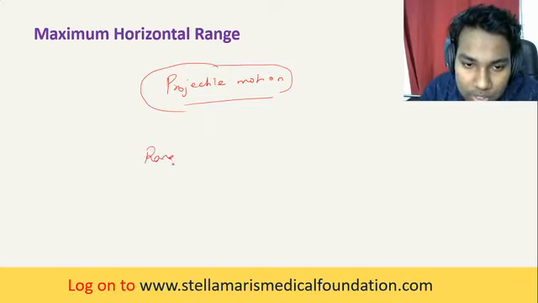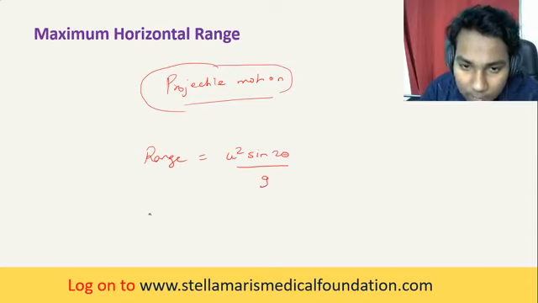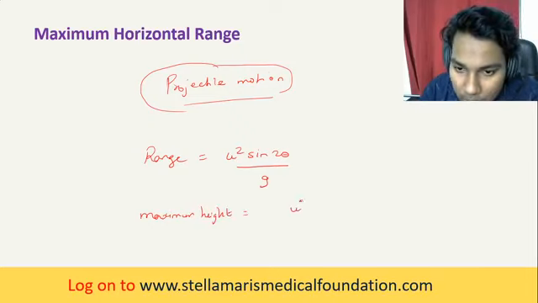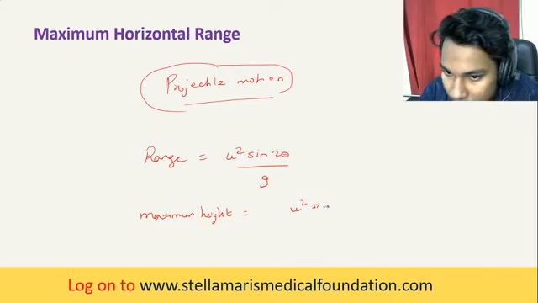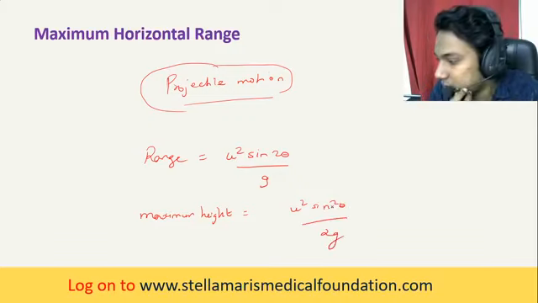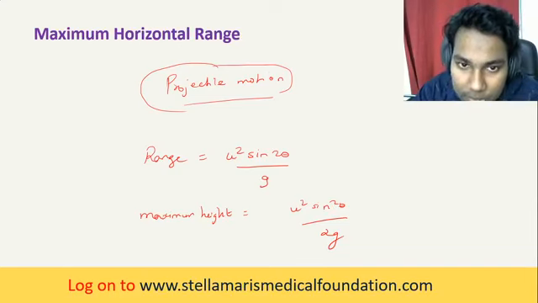What is range? Range is u squared sine 2 theta by g. What is maximum height? Maximum height is u squared sine squared theta by 2g. You all know this; we are just revising it from the last class.